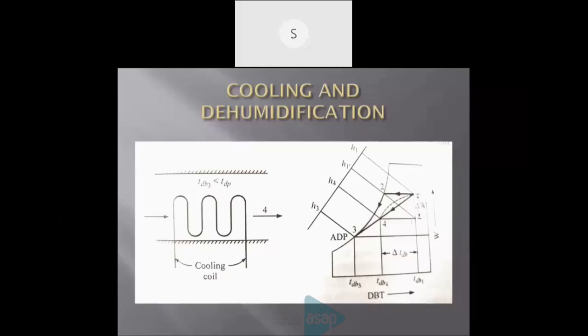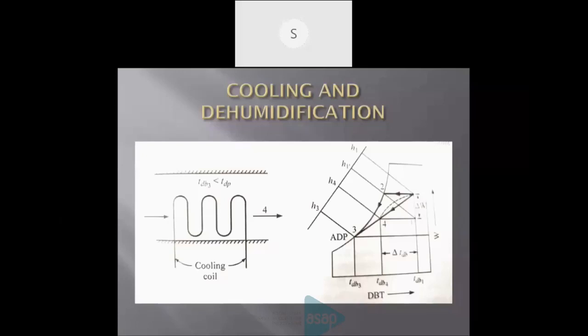The corresponding temperature is TDB4 and the corresponding enthalpy is H4. This is a cooling and dehumidification process. This can be represented in a psychrometric chart like this. Separately, we can draw the lines, and the resultant line can be drawn by completing that triangle.